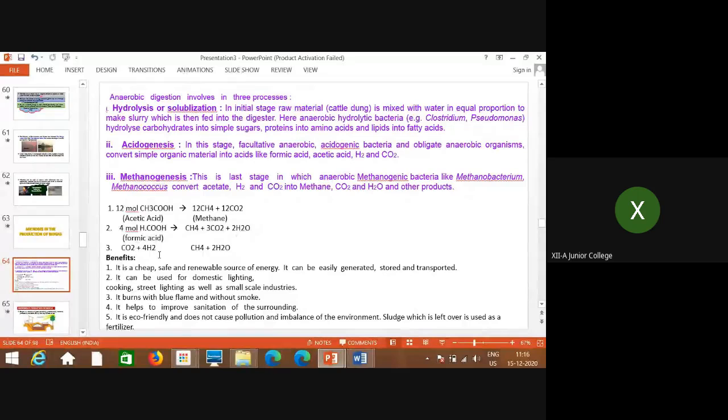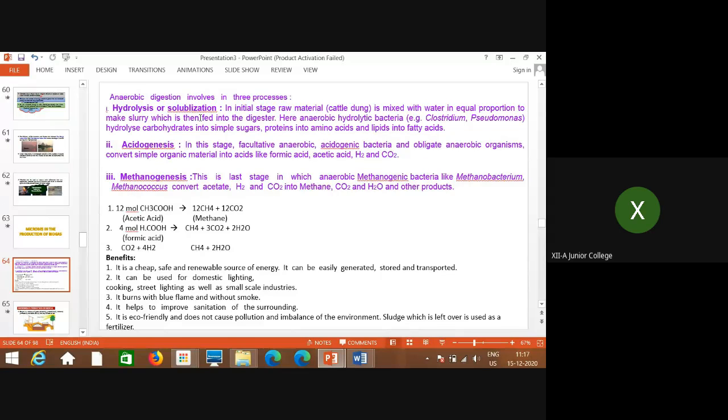So CO2 and H2 then get converted again into methane and water. Some amount of water molecules is produced. So these are the reactions shown for this process of biogas formation. The maximum percentage is methane, and in a lesser percentage CO2 is produced, along with some water. So these are the steps of biogas formation.